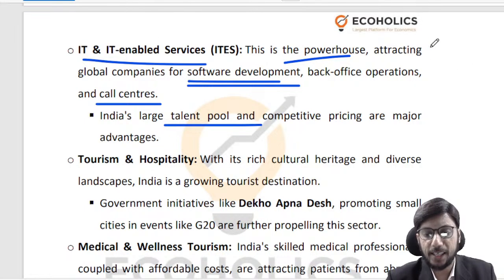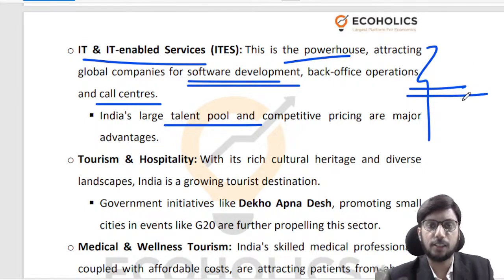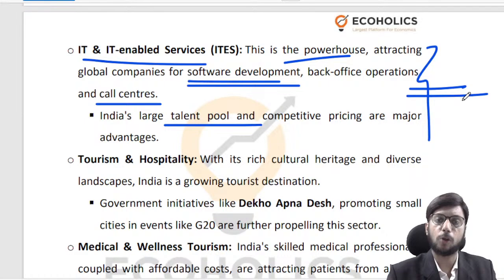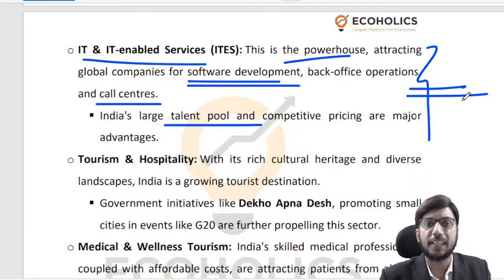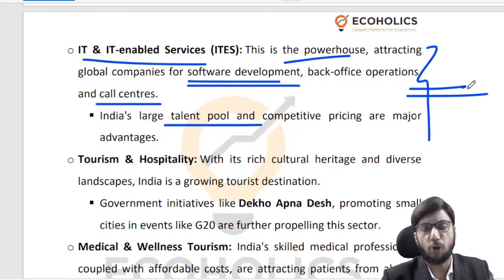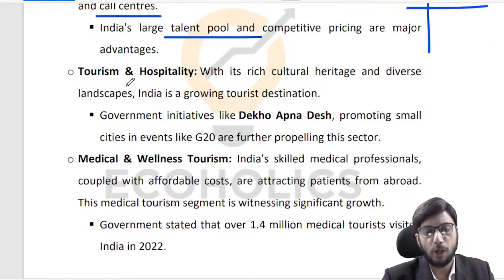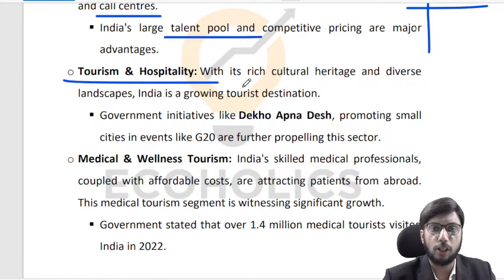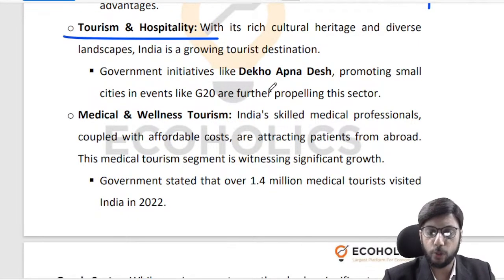Now, it's not just that India is a back office. India is emerging as a hub for the location of a lot of GCCs, capability centers, R&D centers, design centers, and so on, because we have the requisite trained, skilled manpower with the right attitude, right skill sets, right motivations, and they demand the right salaries from foreign companies' point of view. Tourism and hospitality is also attracting a lot of dollars into India, and a lot of tourists are coming in. Dekho Apna Desh and similar policies are also promoting India as a destination for tourists.